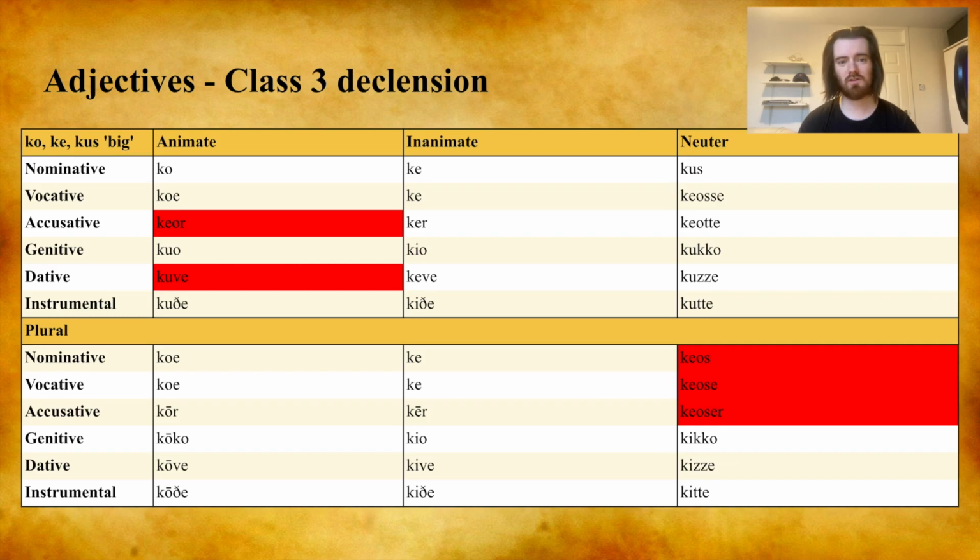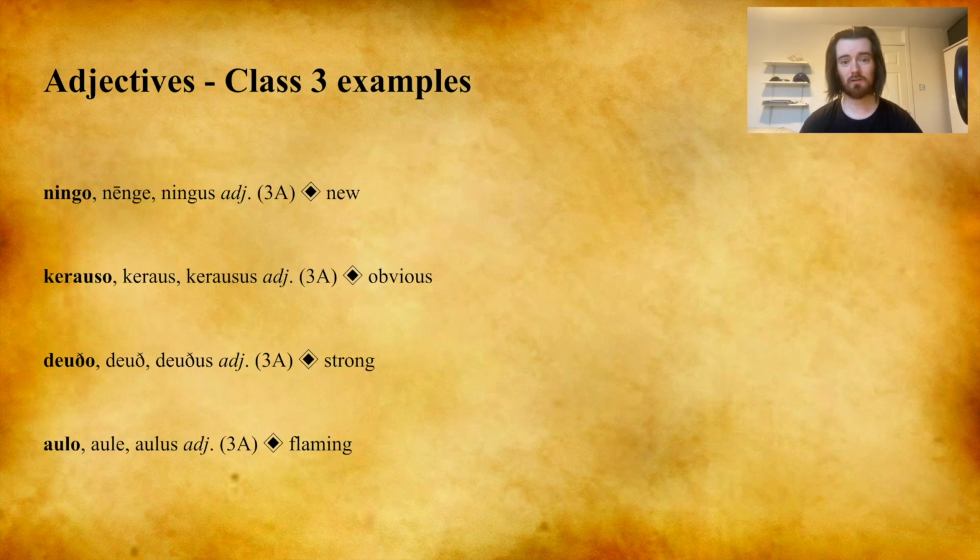So if we now see here the fully declined form of koke kus across the three genders, we'll see that the only forms which should be unfamiliar to us are the neuter plurals in the nominative, vocative, and accusative, as well as the animate singulars in the accusative and dative. Now let's look at some examples.